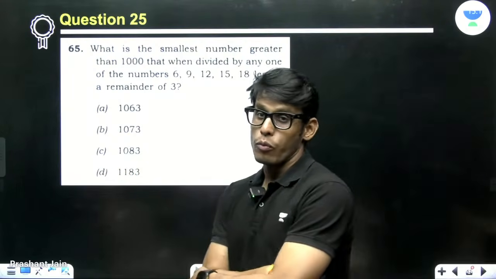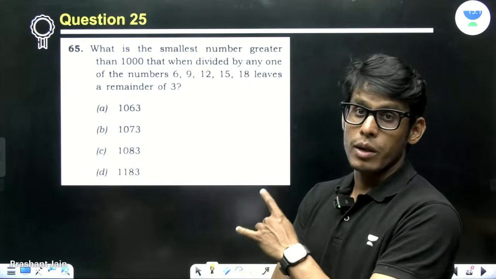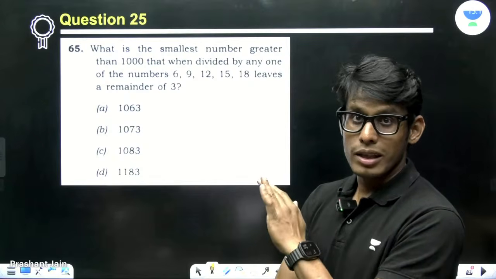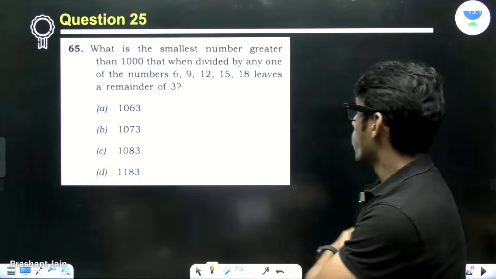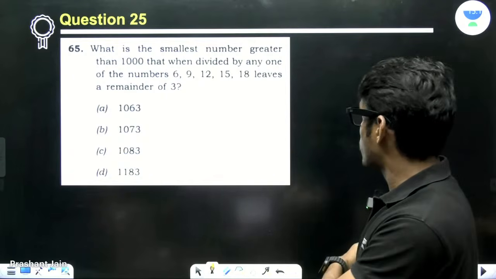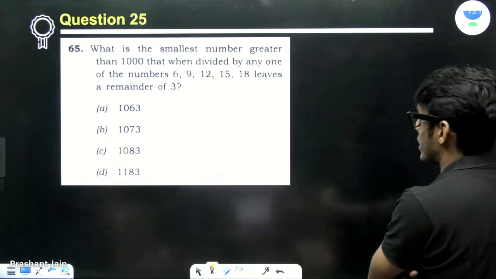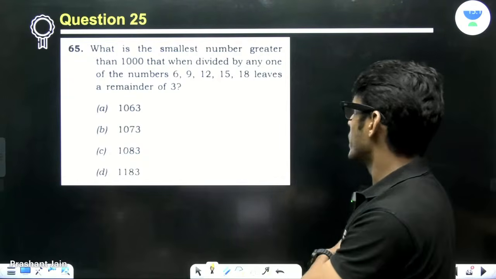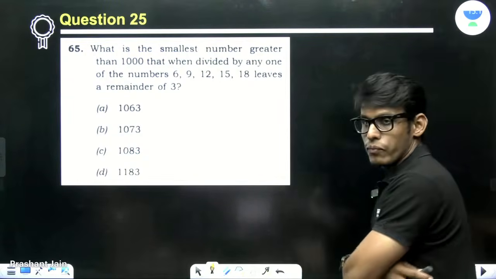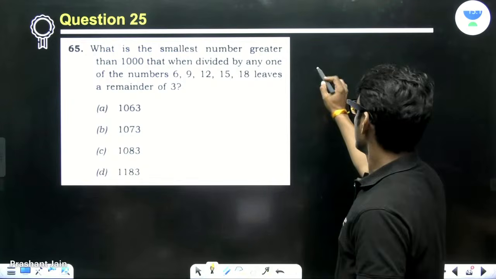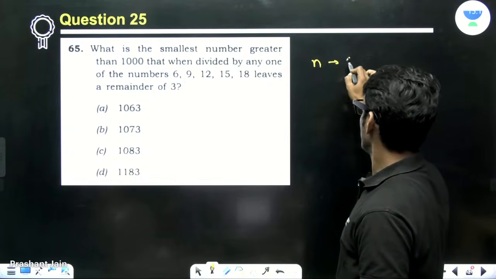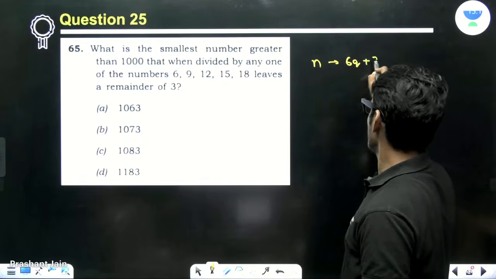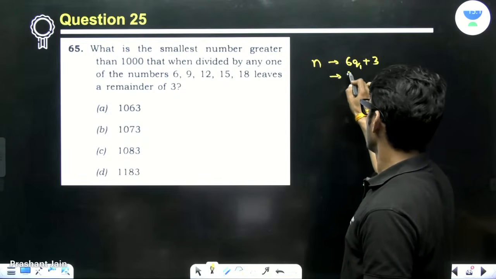Right? Now, this is again a repeated problem. HCF LCM, standard 9th-10th class problem. What is the smallest number greater than 1000 that, when divided by any one of the numbers 6, 9, 12, 15, 18, leaves the remainder 3? Now just see, this number n leaves remainder 3 upon division by any one of them.